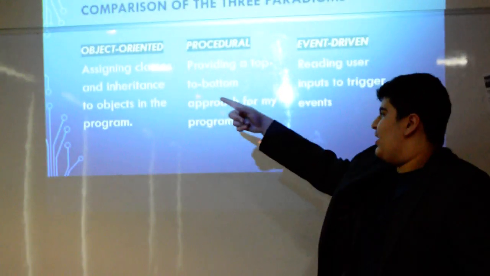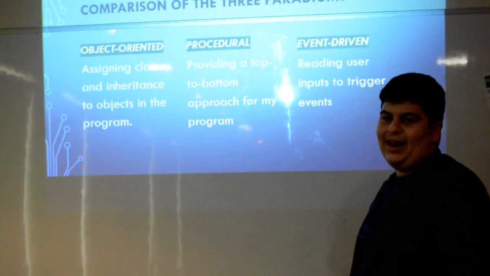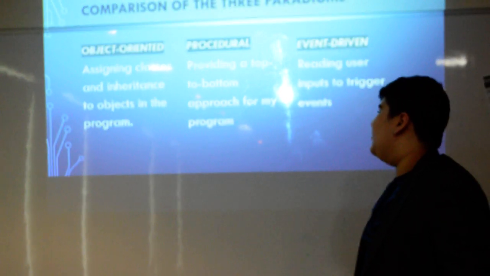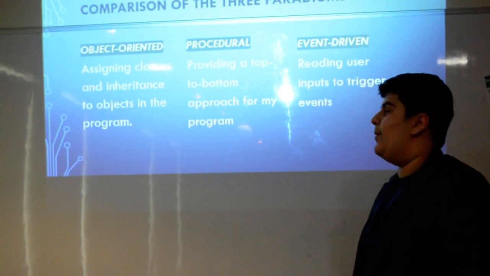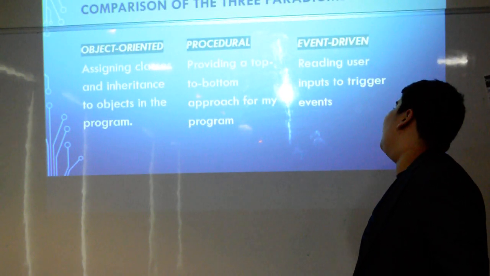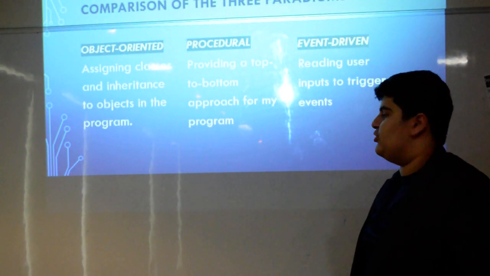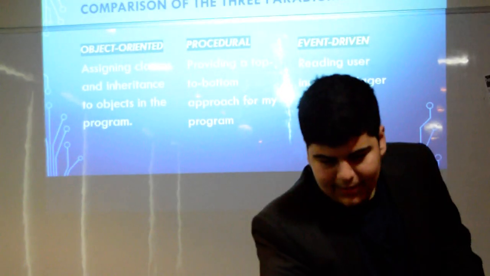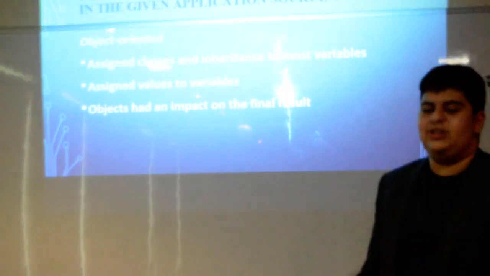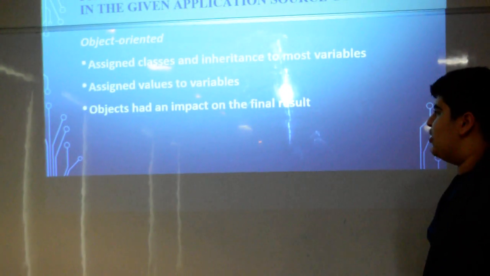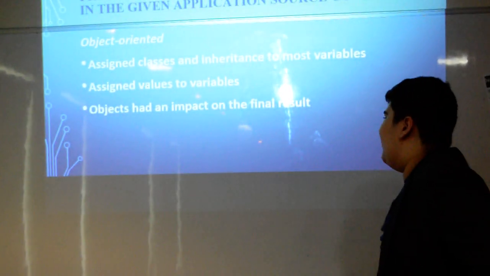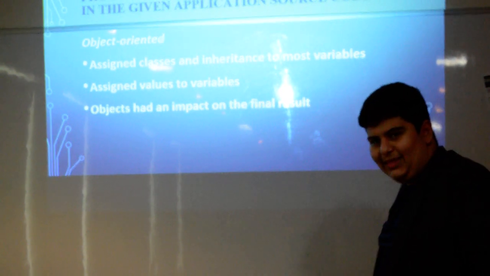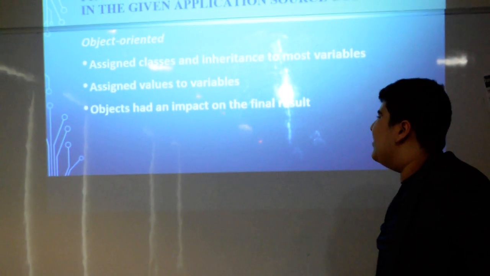As you can see, the object-oriented assigns classes and inheritance to objects in the program, while the procedural is used to add a top-to-bottom approach, and the event-driven responds to user inputs to trigger events in the program. Now let's have a comparison of how the three paradigms will be used in the given application source code. Object-oriented, in my opinion, will not be the biggest impact on my program.